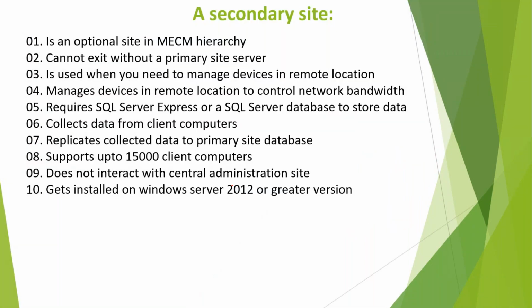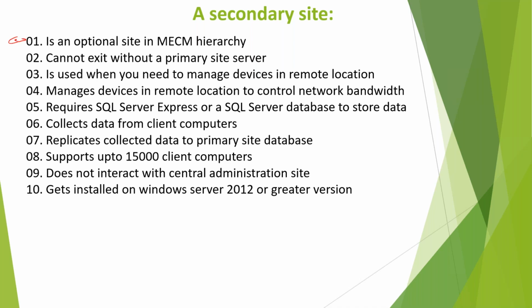Now secondary is nothing but the site server for branch offices. Understood? If you have one single location, you don't need a secondary site. If you have branch offices, then you can have a secondary site. So how many secondary sites can you have? Maximum 250. So it's an optional site server.